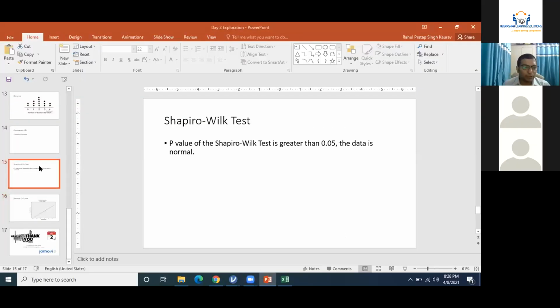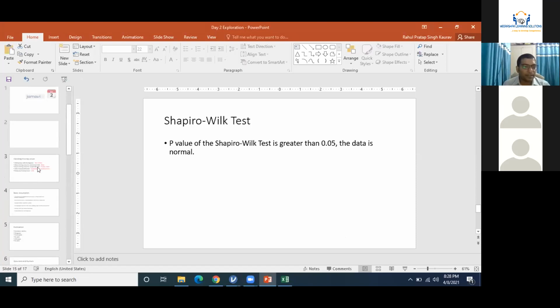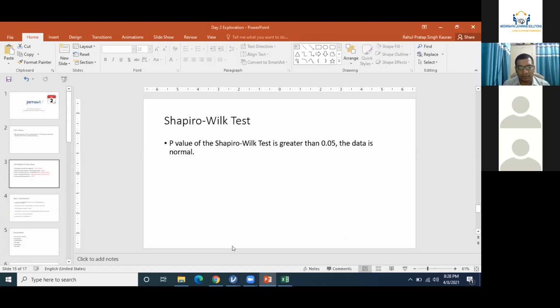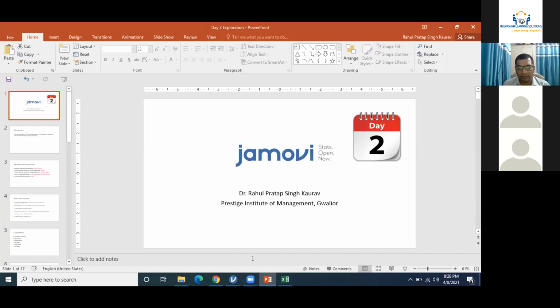So I think, are we able to achieve today's target? Yes, we are able to achieve today's target. I think our target was up to normality plot, and we have gone further than this. I'll share these slides with you, so don't worry about the material. Everything will be shared with you. Any further question or anything? We have 2 more minutes, and after that I'll be having a very important meeting.